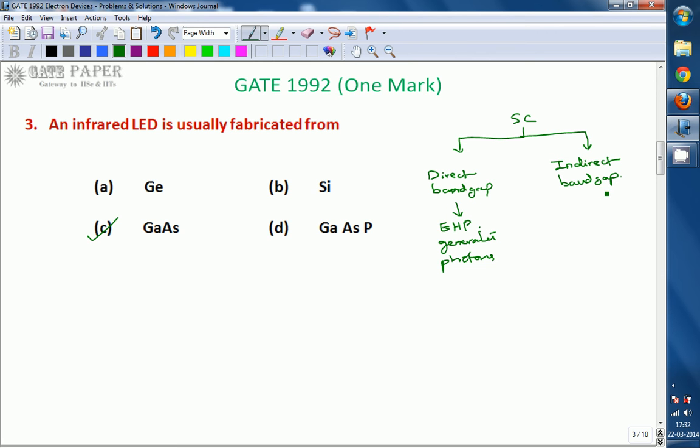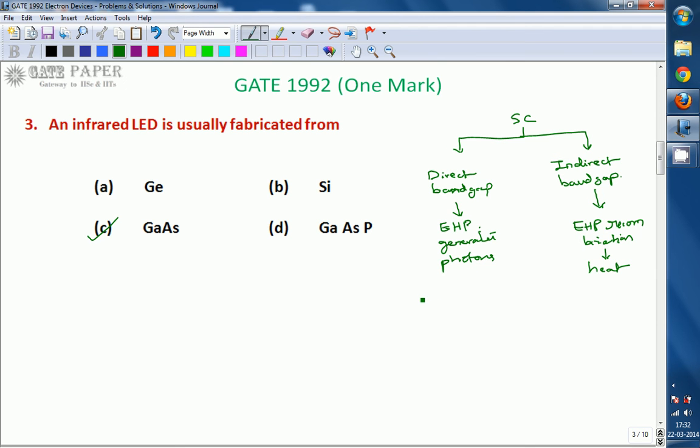In indirect band gap semiconductors, electron hole pair recombination doesn't emit light. The energy is released in the form of heat. While the electron and hole are recombining, energy is released; that energy is released as heat in indirect band gap materials, whereas it is released in the form of photons in direct band gap semiconductors.